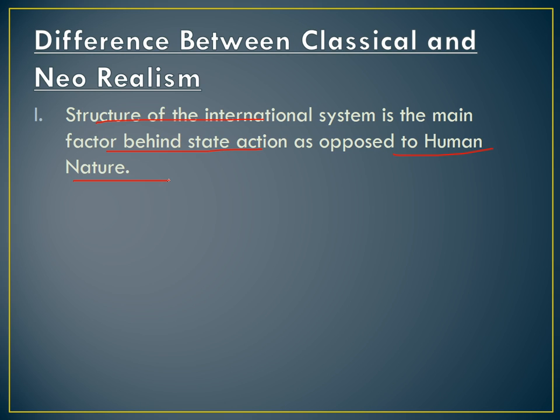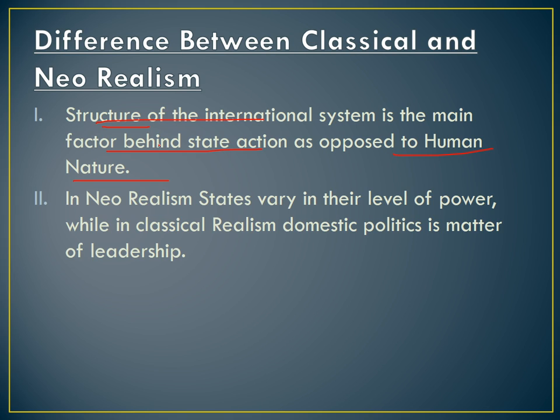But neo-realism completely rejects that idea and says that structure is the main factor behind the state's behavior. It's the structure that defines what the state is going to do next.